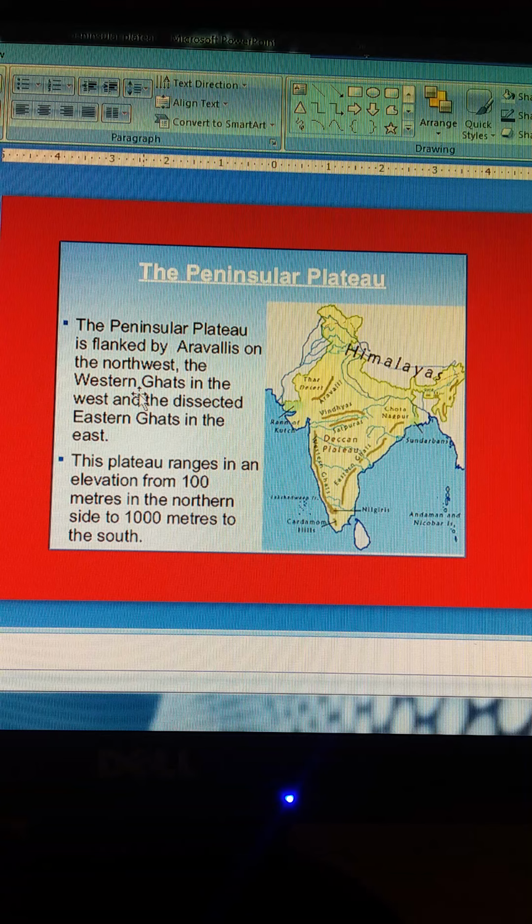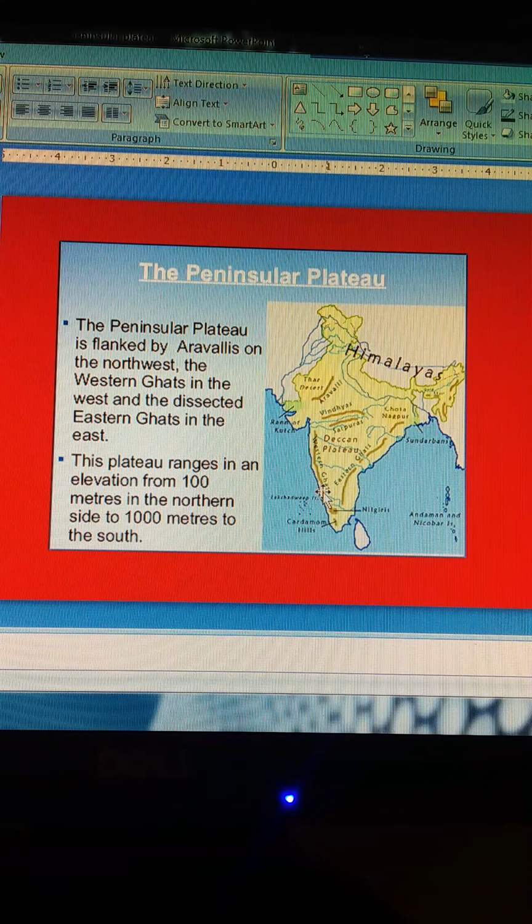As you can see from this physical map, the Peninsula Plateau is flanked by the Aravallis in the northwest, and by the Western Ghats and the dissected Eastern Ghats in the east. The plateau ranges in elevation from 100 meters in the northern side to 1000 meters in the south.